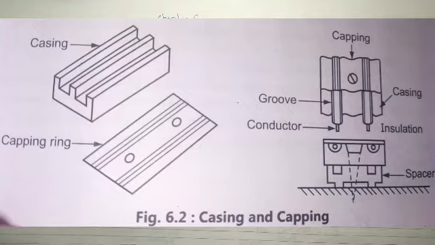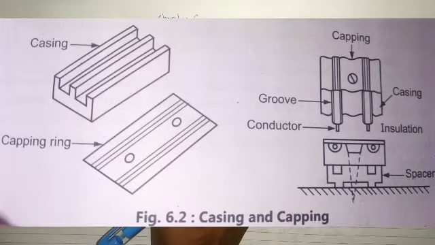For casing and capping, fire risk is more. It can catch fire easily, and this system is costly. The cleat system was very cheap, and this system is costly.